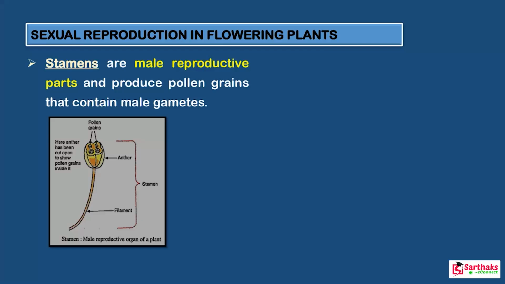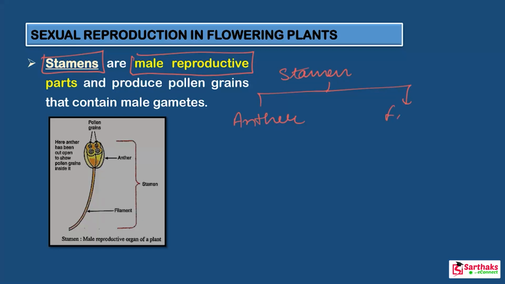Now I am going to show you the male reproductive part. First of all we will discuss the male reproductive part, then we will discuss the female. The male reproductive part is the stamen. It is made up of two parts. The first one is the anther and the second is the filament.